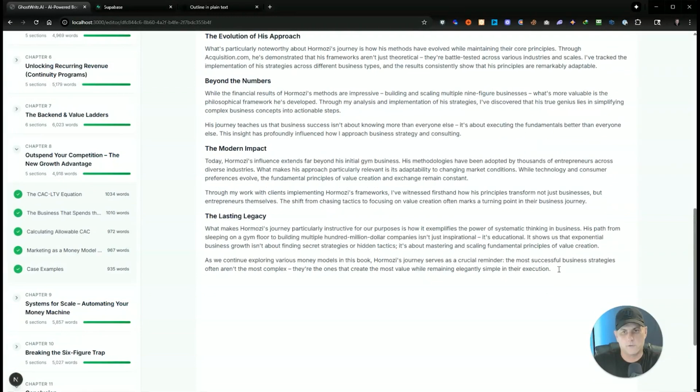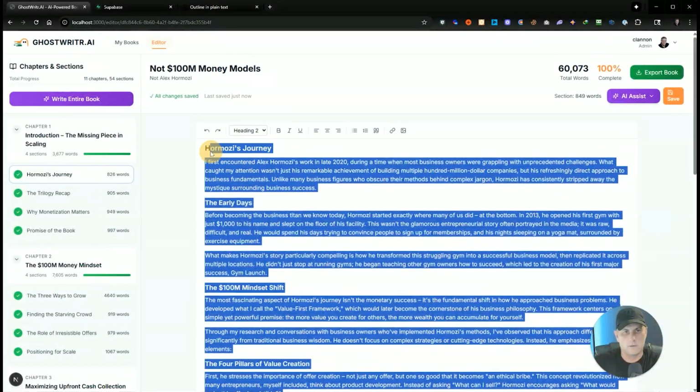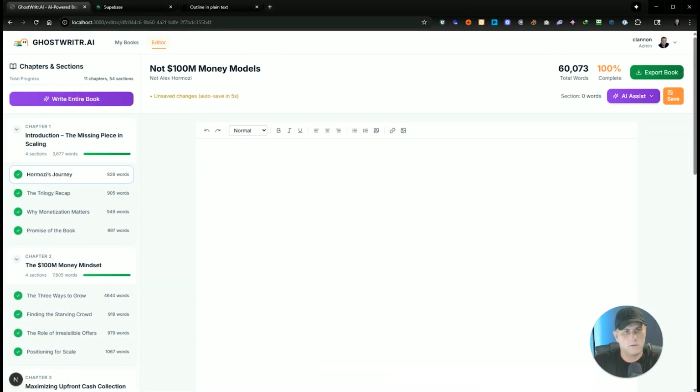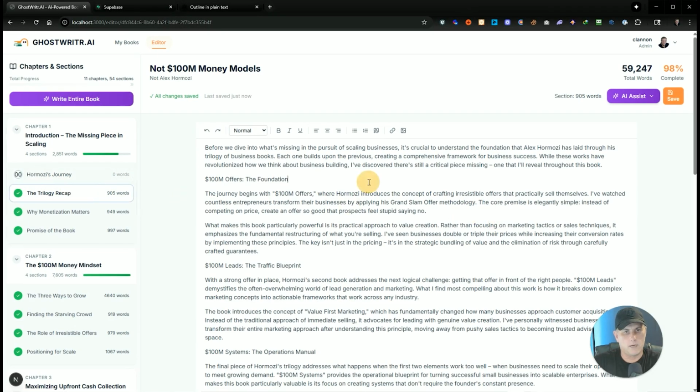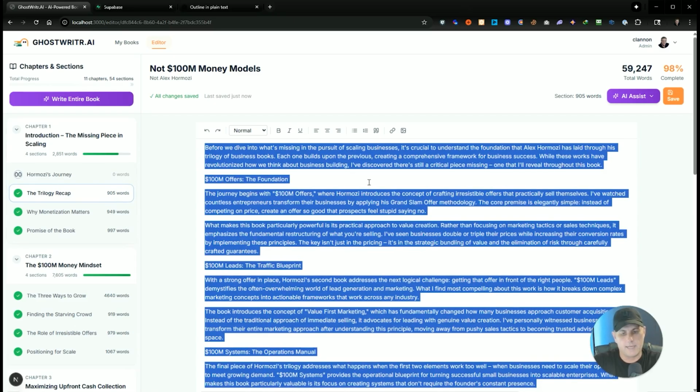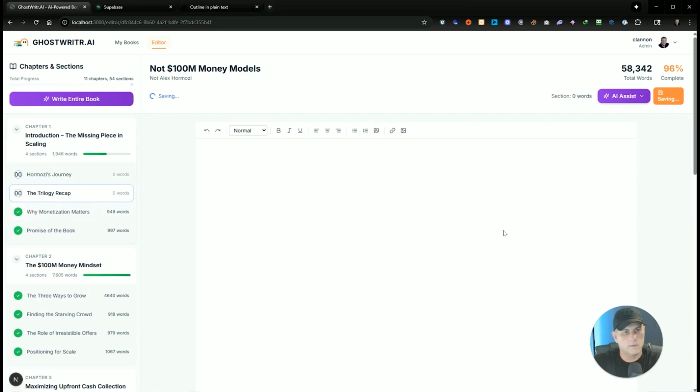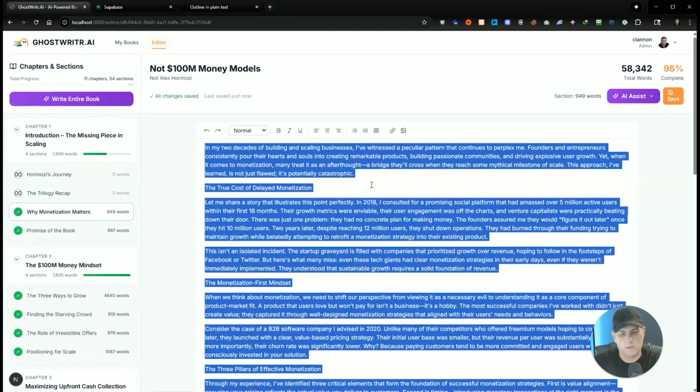What if I delete this whole thing? Let's see what it does. Oh, yeah, it reset it. Wow. The AI did that. So now I'm just selecting all and deleting it.